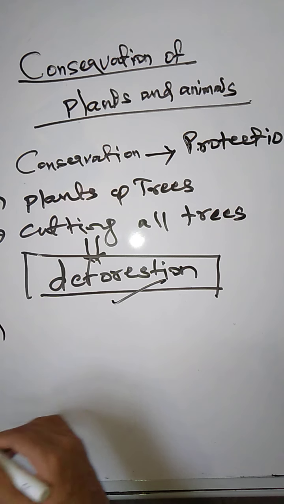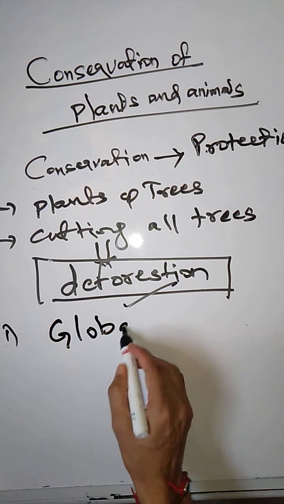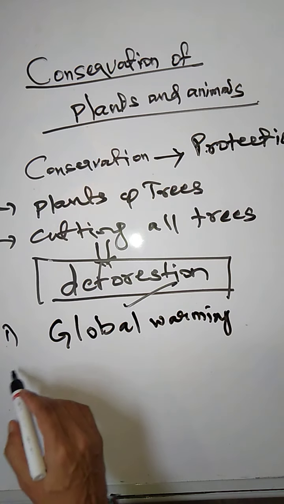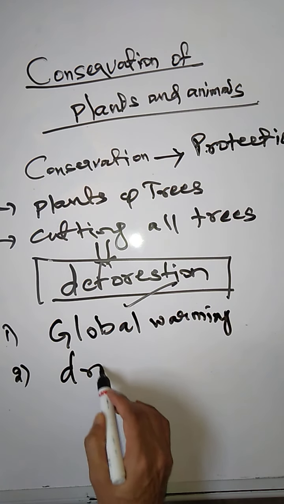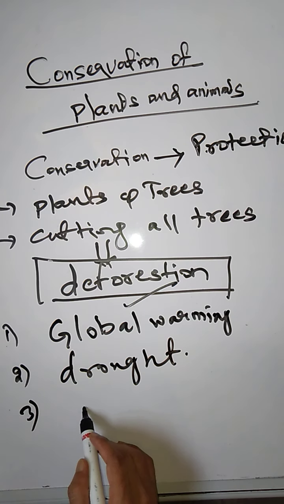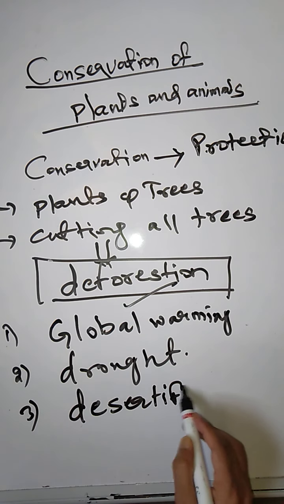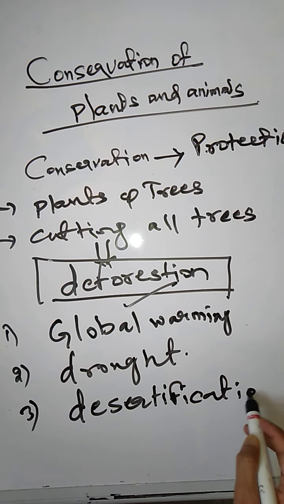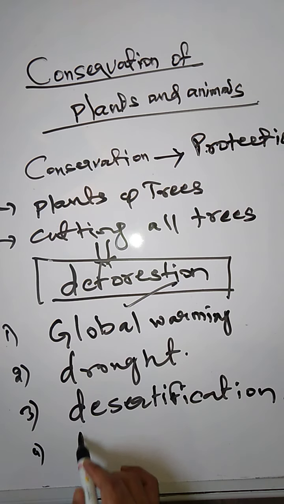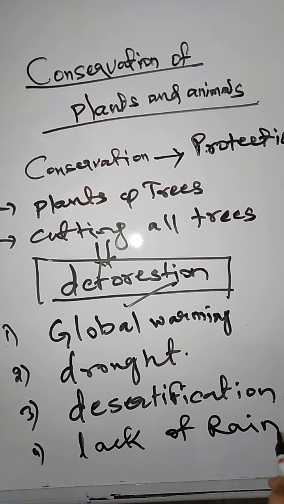Number 1, global warming. Already in the previous chapter I explained global warming, and how this effect comes, I will explain. Second one is drought. Third one is desertification. These are the main factors. And the fourth one, lack of rains, that means low rains.